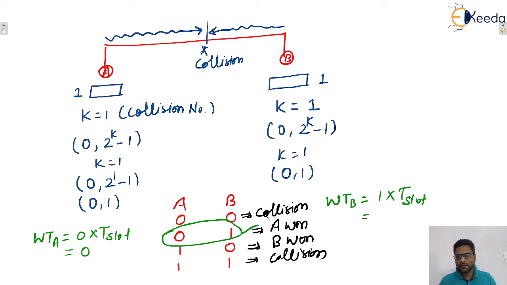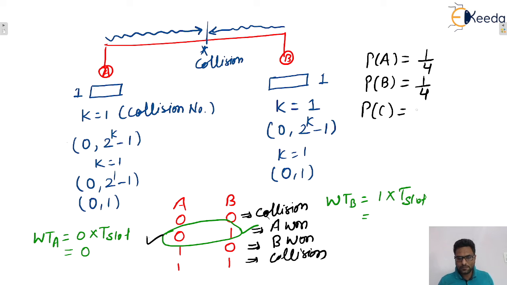Now here we can find out the probabilities also. Now you only tell me, what is the probability of A's winning? A can win in only one case out of 4, so that is 1 by 4. Probability of B's winning will also be 1 by 4. And probability of collision, C stands for collision, will be 2 by 4. In 2 cases out of 4, collision occurs, isn't it? So that means we can say 1 by 2.